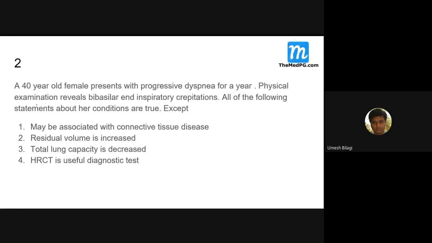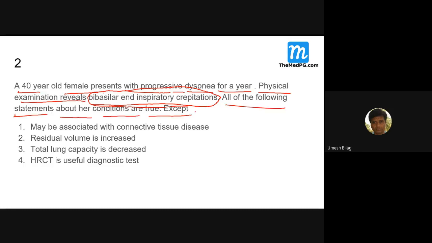A 40-year-old female presents with progressive dyspnea for a year. Physical examination reveals bibasilar end inspiratory crepitations. All of the following statements about her condition are true except.